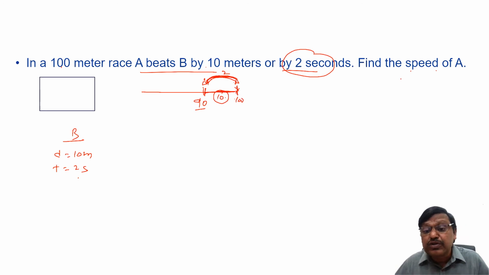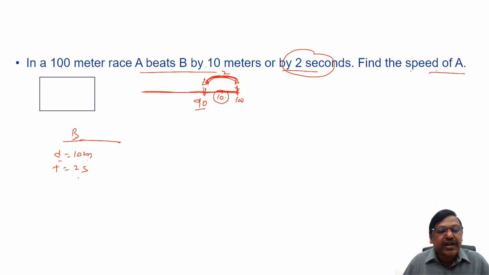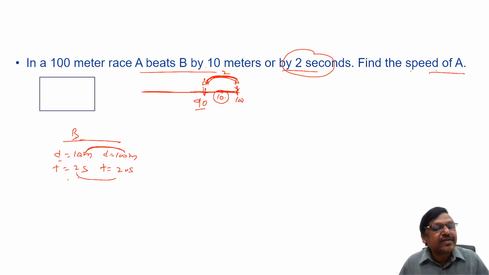But the question is not about the speed of B, the question is about the speed of A. Now I would like to ask you one thing. The entire race is 100 meters. If B takes 2 seconds to travel 10 meters, for 100 meters, which is exactly 10 times, how much time will he take? Because the distance is 10 times, the time also will be 10 times. He will take 20 seconds. Who?